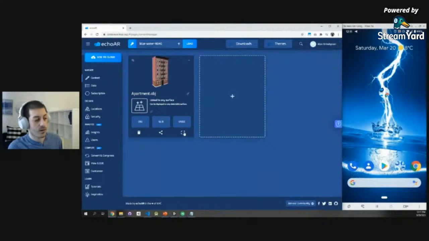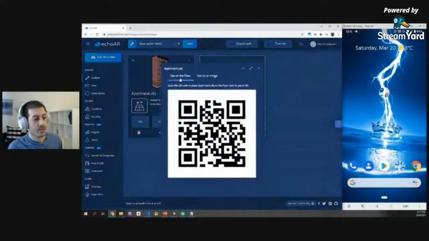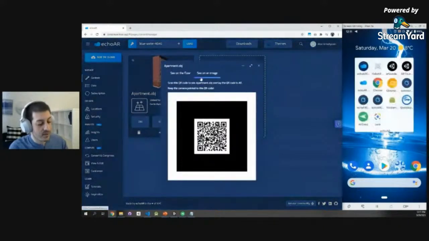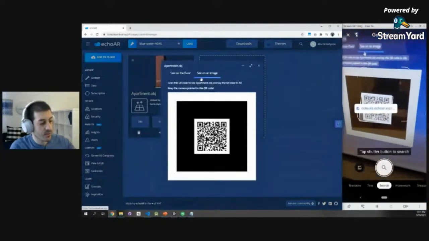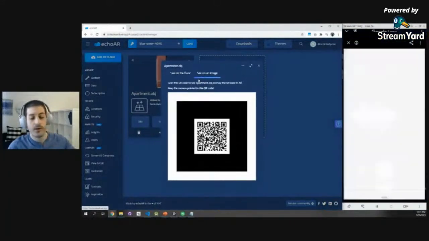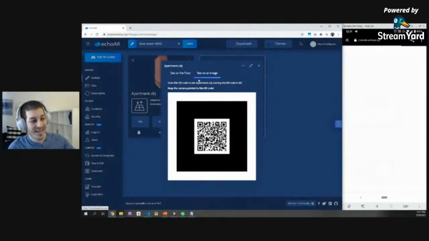So let's see how that works. I'm going to click this button right here. And instead of doing see on the floor, I'm going to do see on an image. Again, you can use your phone to scan this right now. If you're watching this live, just put your phone in front of this. Most phones have a built-in QR code scanner. Redirects to a website. You don't have to install anything.